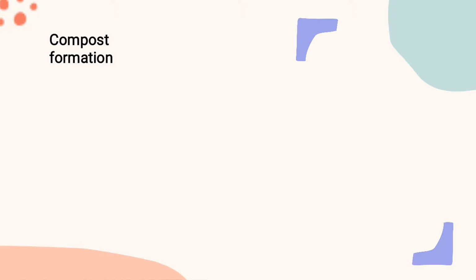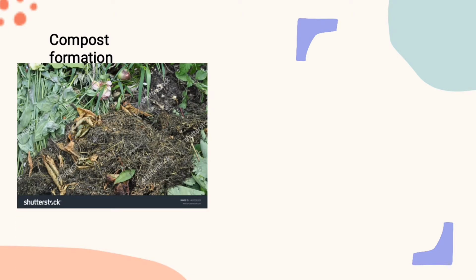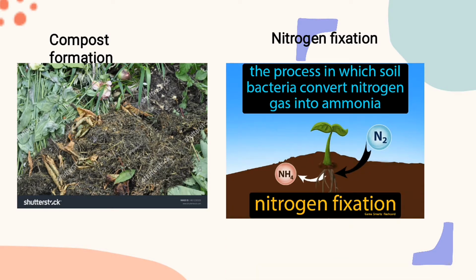Number one, it helps in what? In compost formation. Microorganisms, especially bacteria, aid compost formation through the decay of dead organisms and humus. So that's the aspect of the compost formation. Then the second one is nitrogen fixation through the bacteria called Rhizobium leguminosarium.